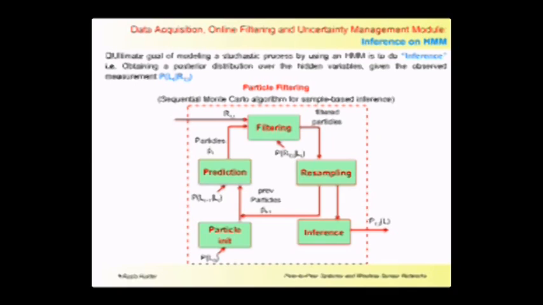At the first step is the creation of the particles, and these particles are actually the representation of guesses about the hidden states. Then we give transition to those particles on the basis of the transition probability, and this phase is known as the prediction. Now the particles are on new transited states, and upon receiving the observation, we update the particles by giving them weights from the observation probability, which we have calculated from the MLE, and this phase is known as the filtering. Then we resample the particles which were updated during the filtering phase, and finally we can calculate the marginal probability for each of the states.